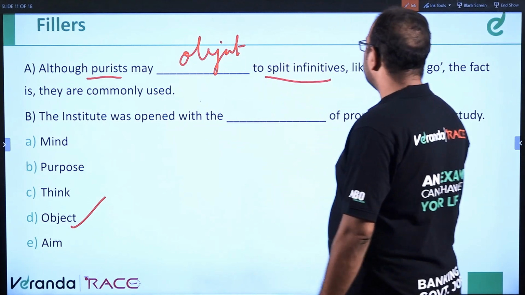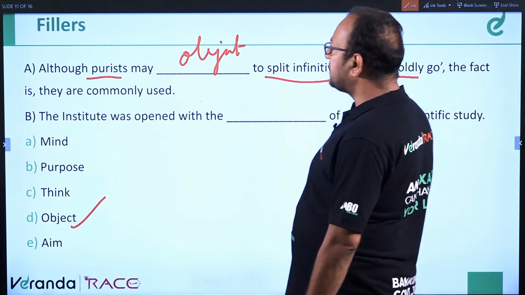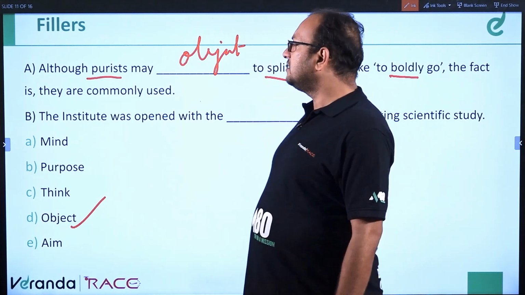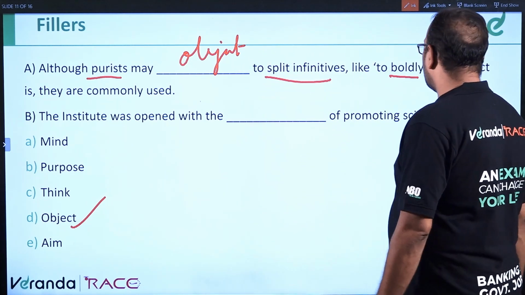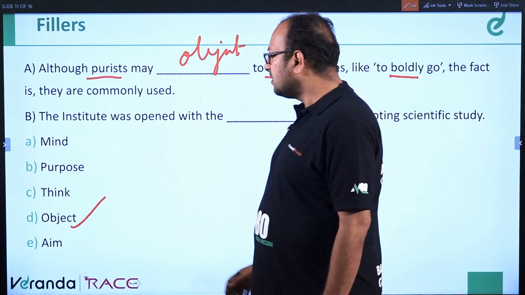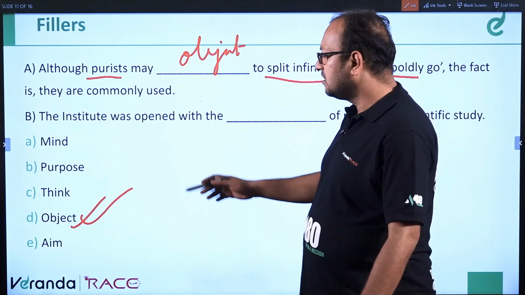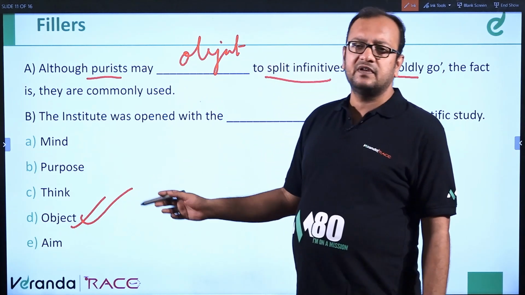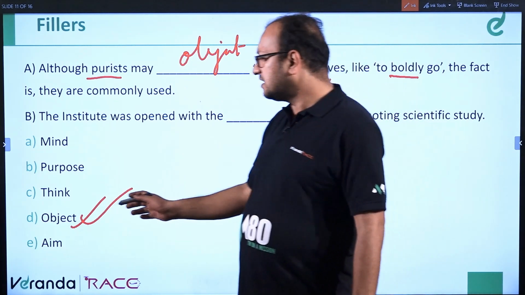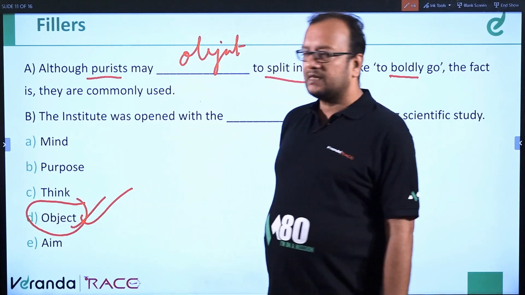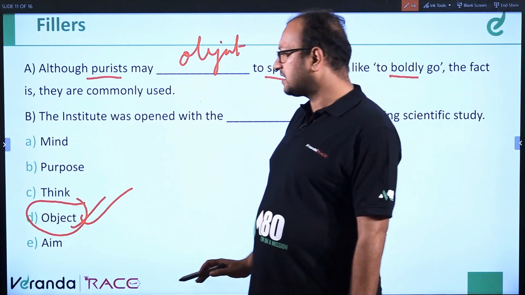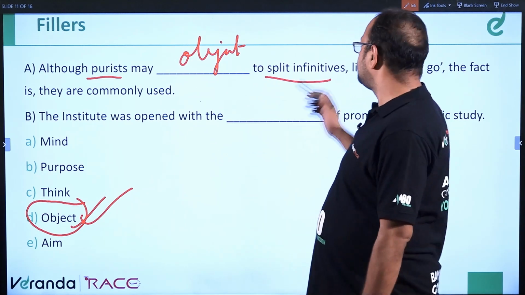Although purists may object to split infinitives like to boldly go, the fact is that they are commonly used, right? The institute was opened with the dash of promoting scientific study, with the object of promoting. Object is like objective, purpose. So both blanks can be fitted by this particular option called object. The purpose can be served by object only, okay?